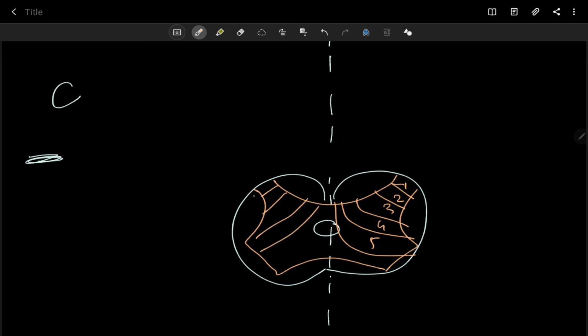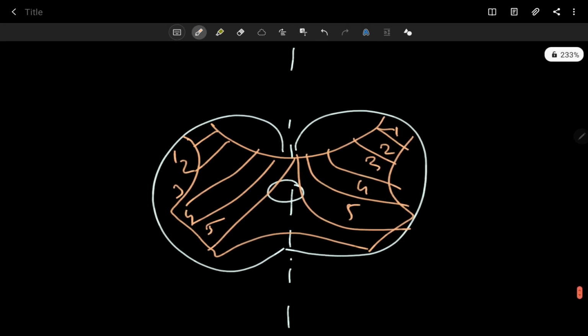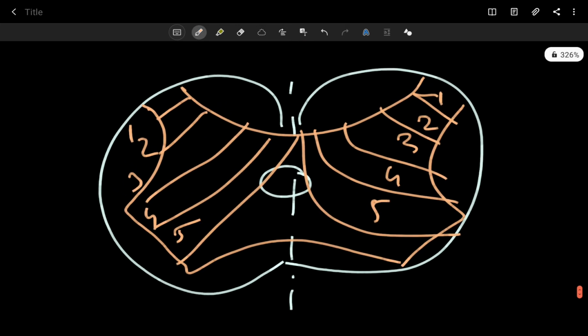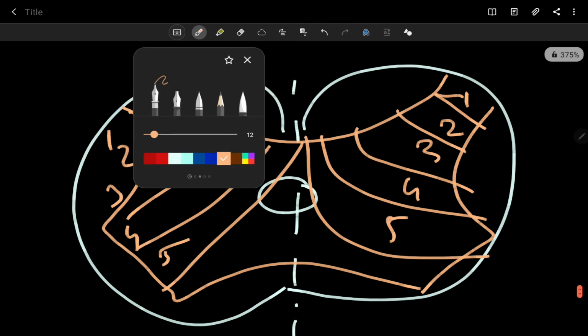Similarly on this side also 1, 2, 3, 4, 5. I want to make a detail at the spinal cord level.